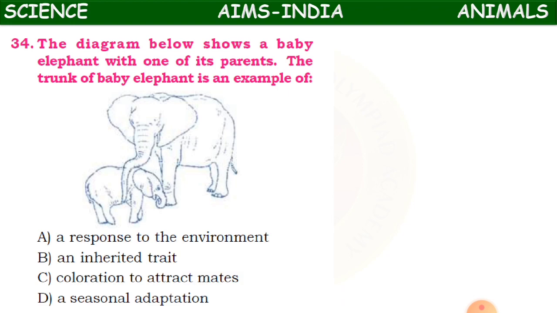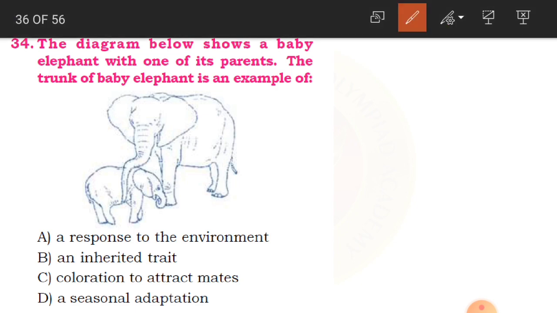The diagram below shows a baby elephant with one of its parents. The trunk of the baby elephant is an example of. See here, can you observe this in the picture? The mother elephant is holding the baby elephant. And here the trunk of the baby elephant. So this is the trunk of the mother elephant. So this is the trunk of the baby elephant. Now we have to identify the trunk of the baby elephant is an example of what?